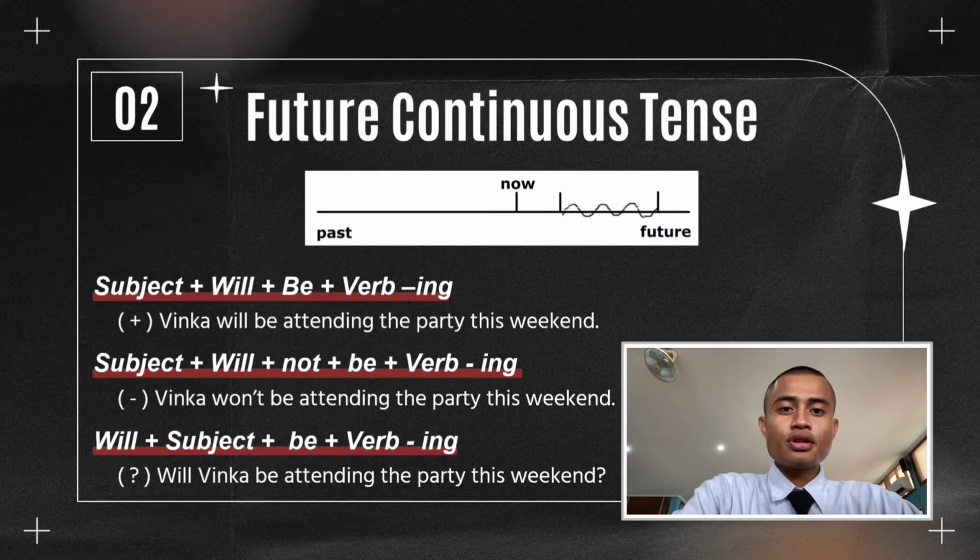Structure interrogative: will plus subject plus be plus verb ing. Example: will Vinka be attending the party this weekend?